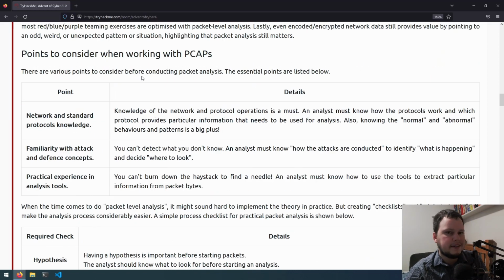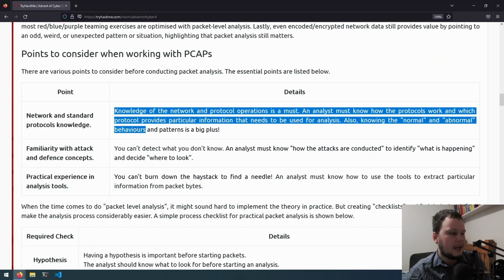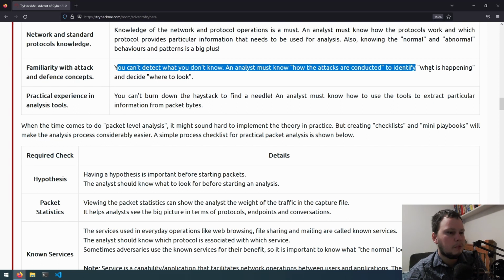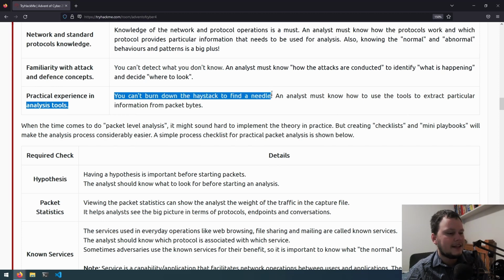The essentials to packet analysis are having network and standard protocols knowledge. Knowledge of the network and protocol operations is a must. An analyst must know how the protocols work and which protocol provides particular information that needs to be used for analysis. Also, knowing the normal and abnormal behaviors and patterns is a big plus. Familiarity with attack and defense concepts: you can't detect what you don't know. An analyst must know how the attacks are conducted to identify what is happening and decide where to look. Practical experience in analysis tools: you can't burn down the haystack to find a needle. An analyst must know how to use the tools to extract particular information from packet bytes.